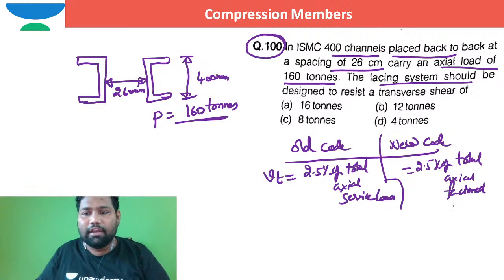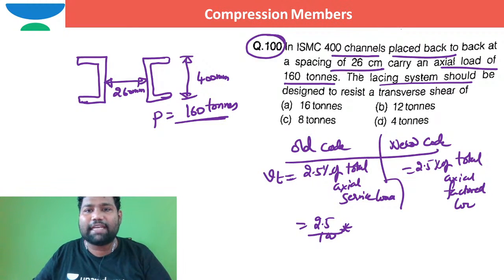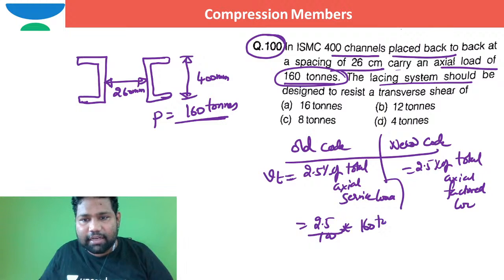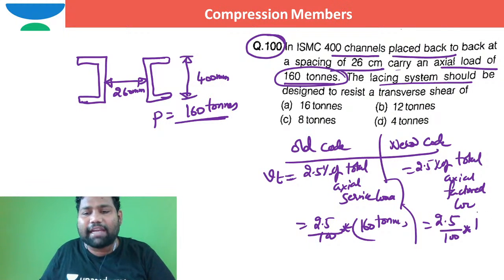So if I work out with respect to old code, 2.5 by 100 into the service load that is acting on the column. It is carrying an axial load of 160 tons, which means it is the service load. This is as per old code. If it is as per new code, I can write 2.5 by 100 into the total factored load, which is the service load or characteristic load into 1.5, so 160 into 1.5 tons.